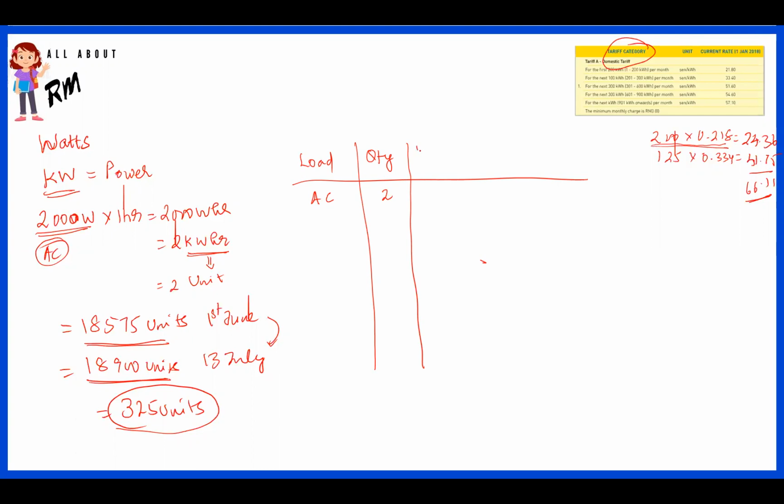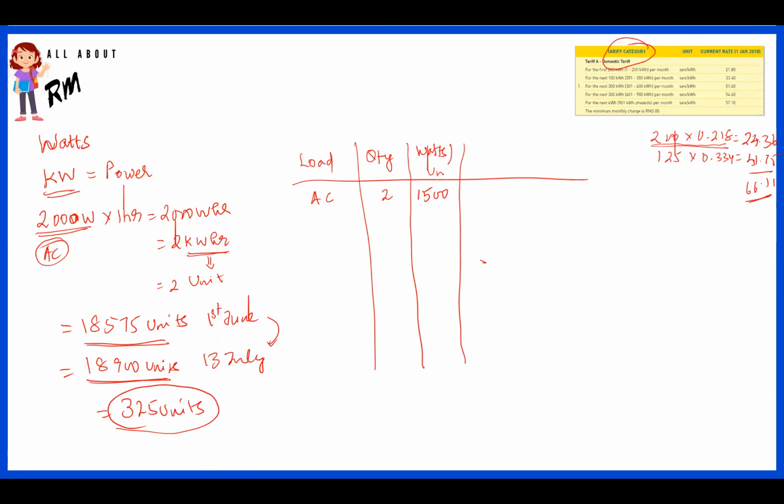Then you look at the watts of the AC. Typically this is printed behind your utility equipment. If you look behind the fan, you can see the watts or power consumption of the device. In the case of AC, I'm taking approximately 1500 watts per unit.